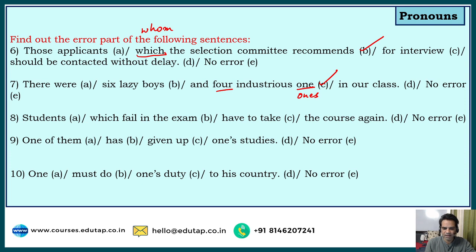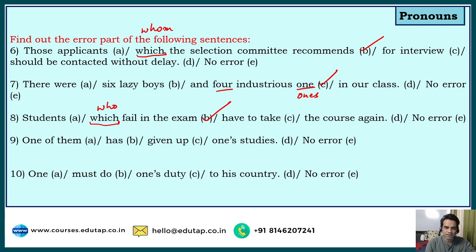Students which fail in the exam have to take the course again. So guys, I think I just told you we cannot use which for living beings, right? So for living beings, we do not use which. So students who fail in the exam have to take the course again. So it should not be which, it should be who. So students who fail in the exam have to take the course again. And we have discussed all these rules of pronouns in our courses. And you must have learnt very clearly what the error is in such type of questions.